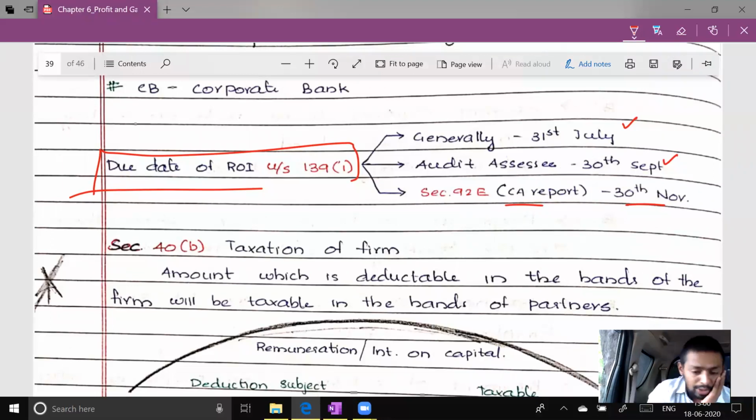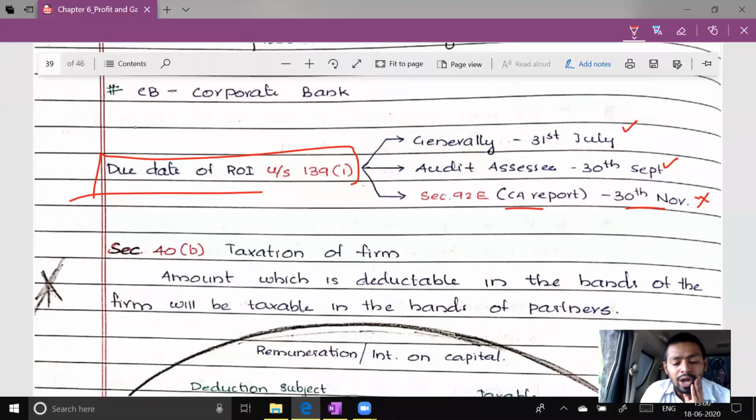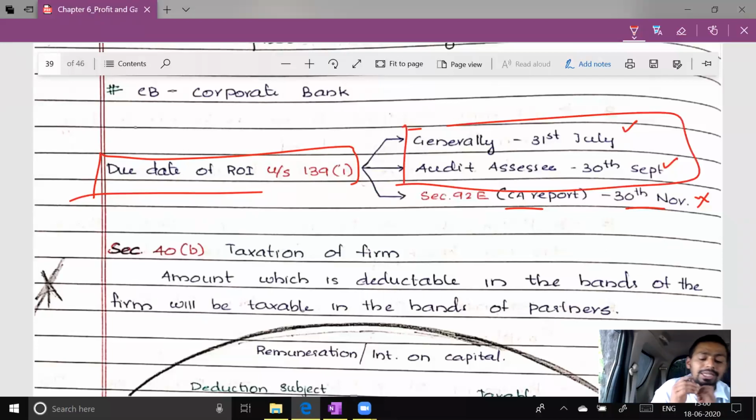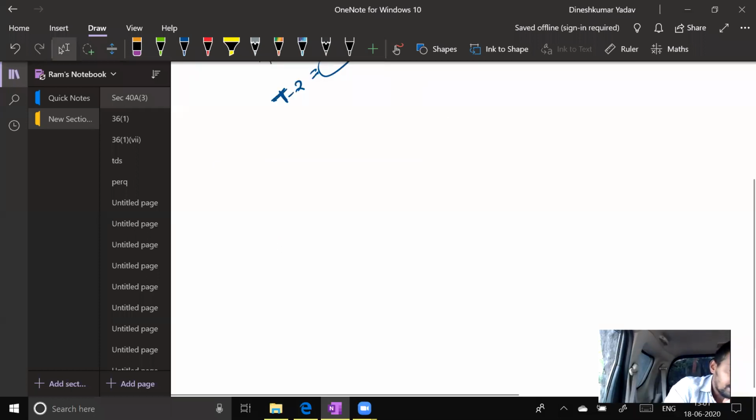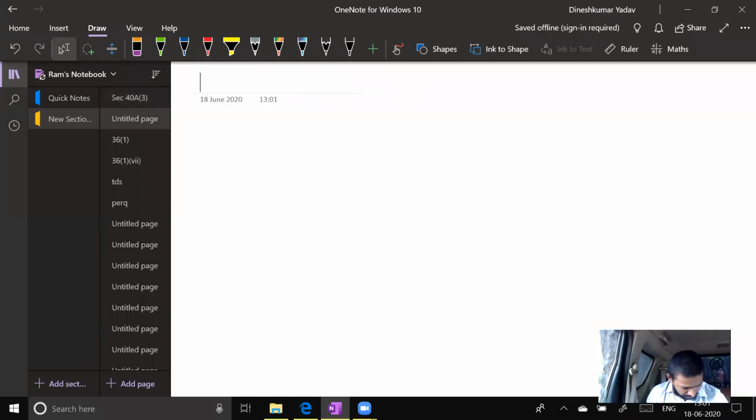So these are the three due dates, but this last due date you should not remember as of now. That we will discuss in the chapter. These two due dates you should remember. These are the due dates on which we file our income tax return. By taking help of these due dates, allow me to explain you section 43B.